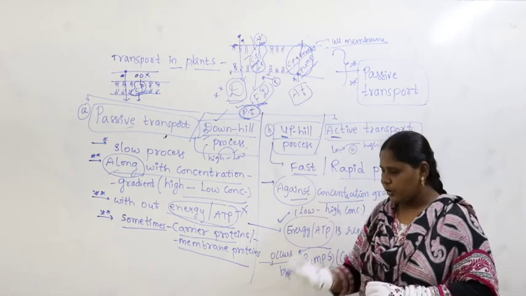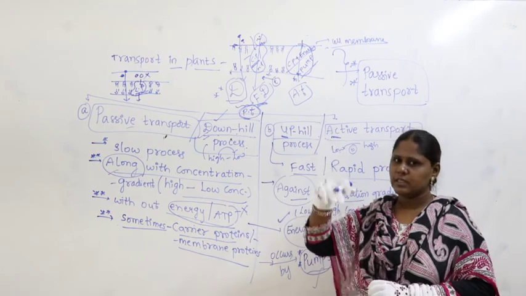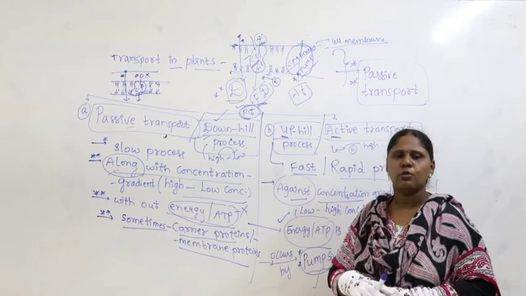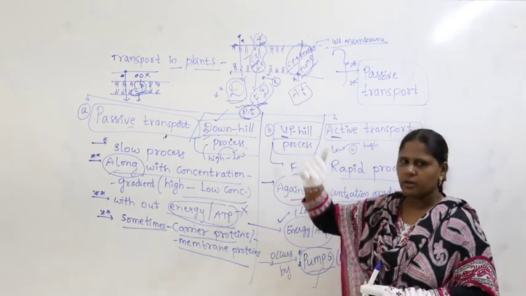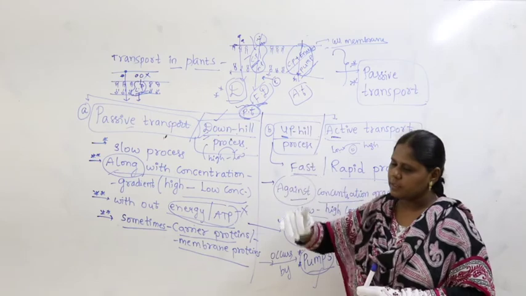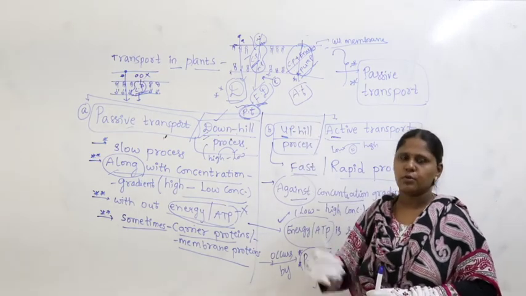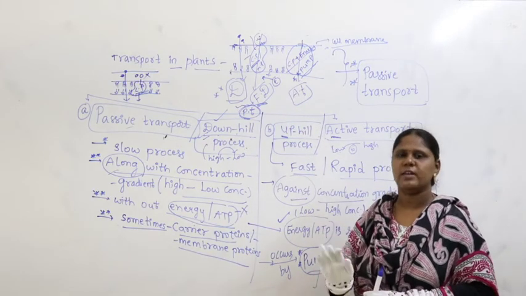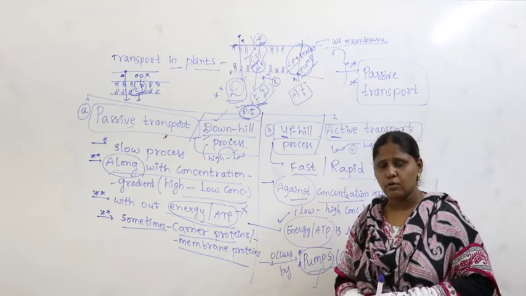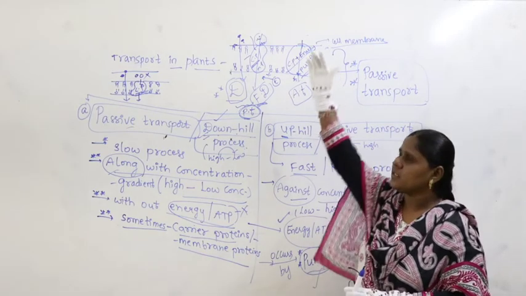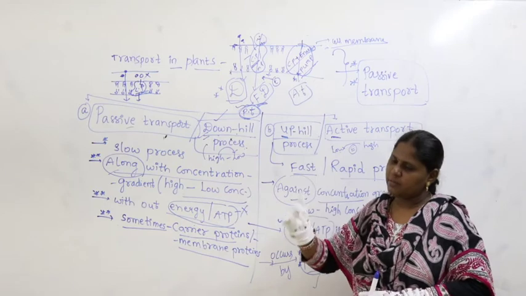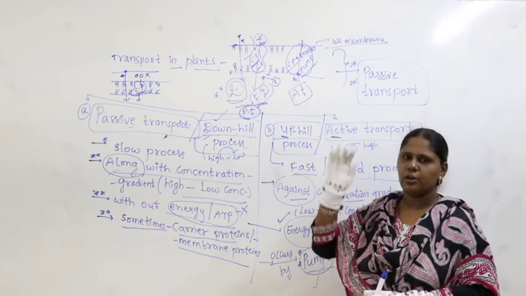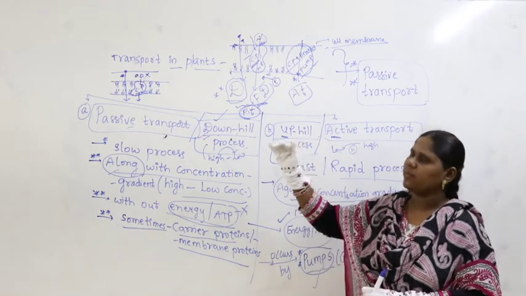A simple example: when you are climbing the steps up, or just think that you are climbing down. When you are climbing down, you can do it so easily. Why? You don't need to put in much energy. Step by step, step by step, you will come down so fast. From high to low, not much energy is needed. But if you have to go from a lower step to a higher step, you will climb nearly 10 steps fast, even though you are youngsters, but after 10 steps your speed will reduce, and slowly you will climb the steps up.